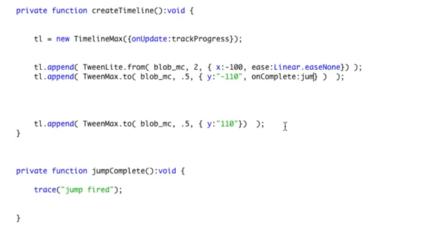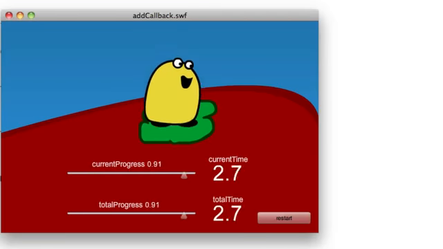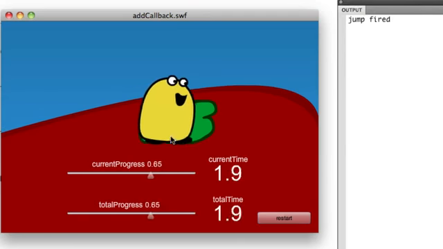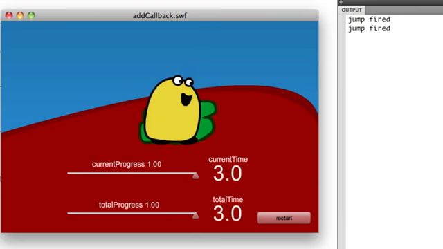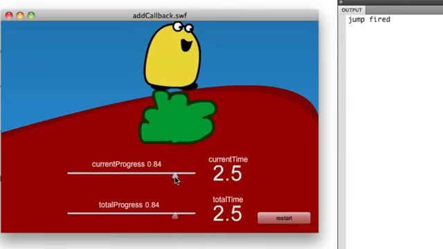I'm going to say onComplete jumpComplete. And I have a method down here just waiting to be fired called jumpComplete. And we're going to just trace out for now the fact that the jump has occurred. So I'll save and let's give it a whirl. And keep your eyes on the output panel, which I have off screen. Let us just restart and you'll see that he jumps up and it says jump fired. We'll clear it out and you'll see now that if I scrub forwards, boom, jump fired happens.